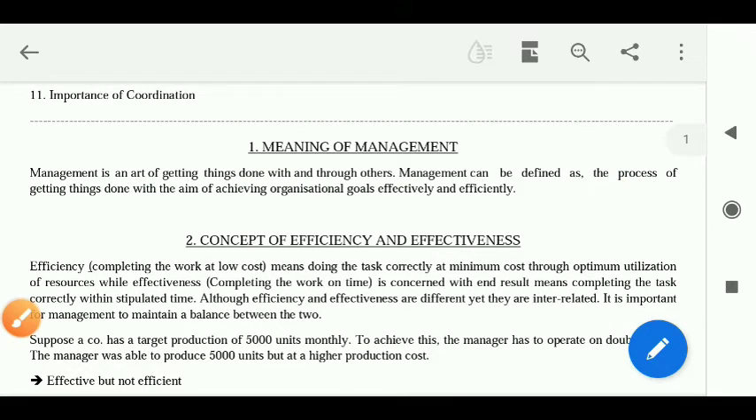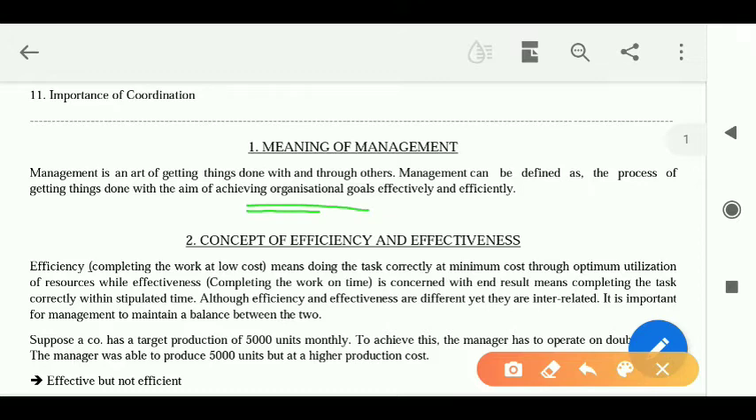Management is actually a process. Process of what? Process of getting things done with the aim of achieving organizational goals. That means there has to be a particular target, a particular objective, a particular goal. In order to achieve those objectives or goals, this process of management is used. And how is it used?